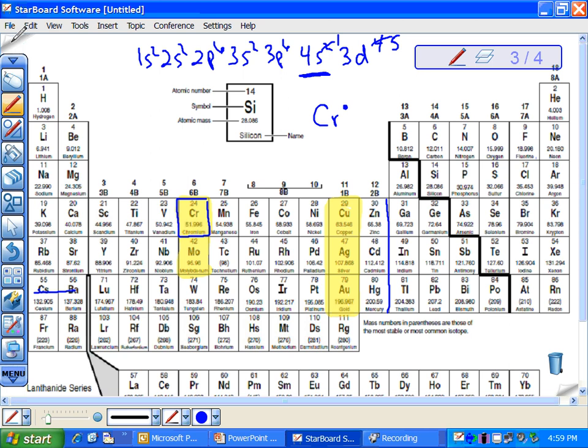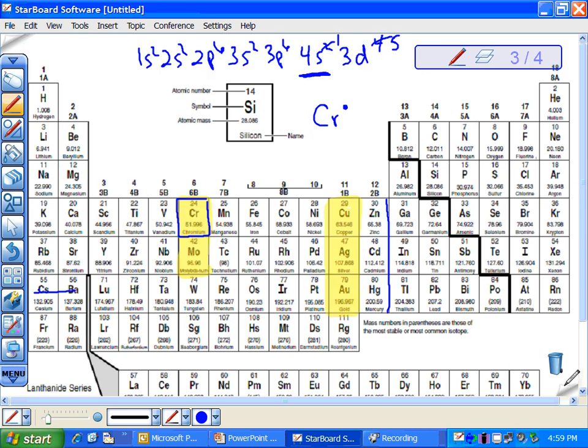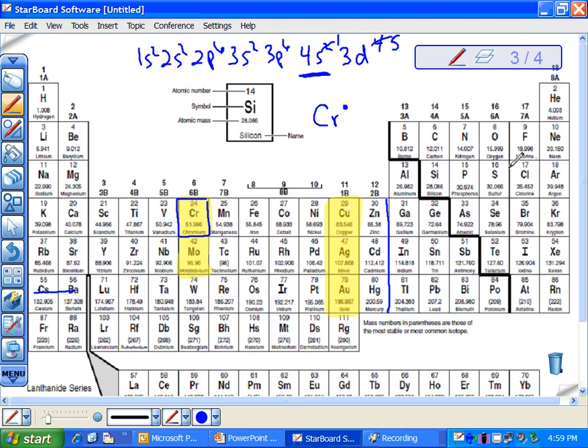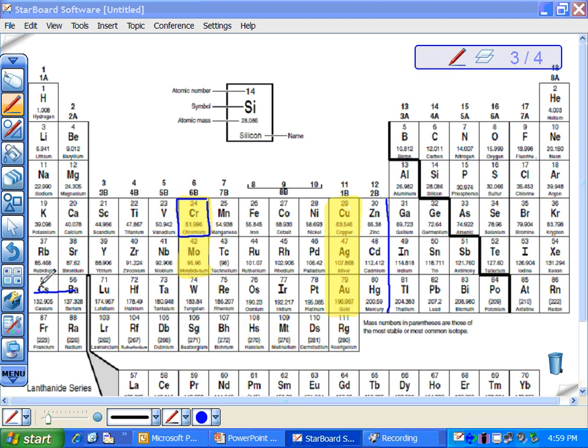Let's see if I got any more here. Nope. I've erased the others. So you could practice that, but let me even show you an easier way. It gets easier than that. You just look at your S's and P's and add them together, the biggest one. Everything in this first family, known as the alkali metals, they all end in S1, so they're all going to have a valence number of 1. These all end in S2. They're all going to have a valence number of 2.